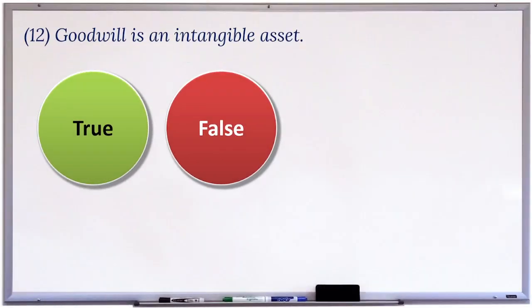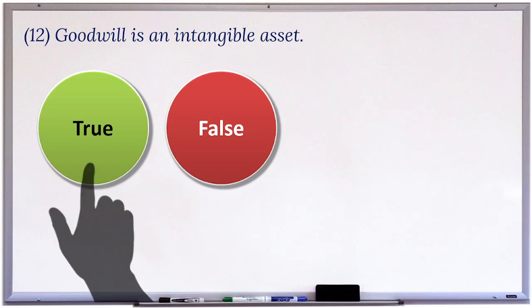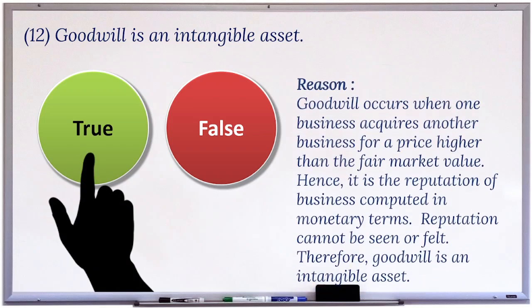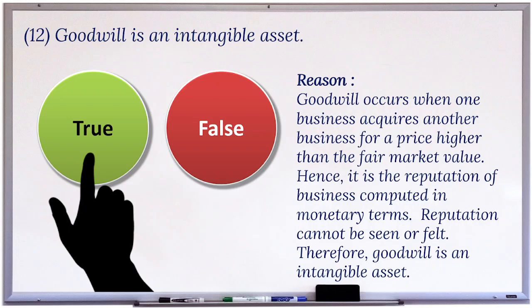12. Goodwill is an intangible asset. This statement is true. Reason: goodwill occurs when one business acquires another business for a price higher than the fair market value. Hence, it is the reputation of business, computed in monetary terms. Reputation cannot be seen or felt. Therefore, goodwill is an intangible asset.